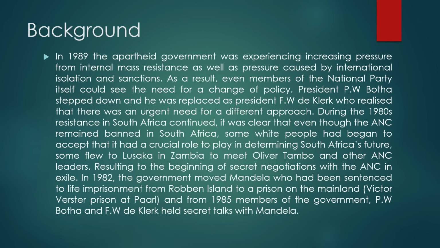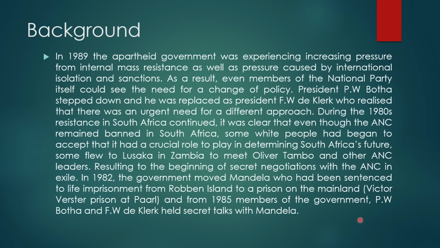Moving on to our background. Background information is also important. It's very long, but yeah, let's go. In 1989, the apartheid government was experiencing increasing pressure from internal mass resistance, meaning that people in South Africa were resisting like nobody's business, as well as pressure caused by international isolation and sanctions, meaning that other countries were isolating themselves from South Africa because they were against the regime that was being practiced at that point in time.